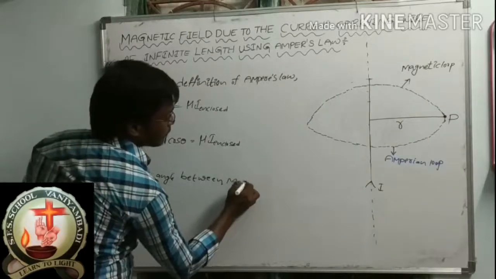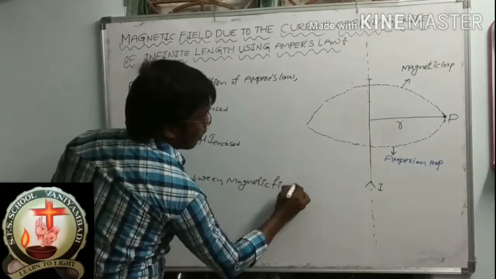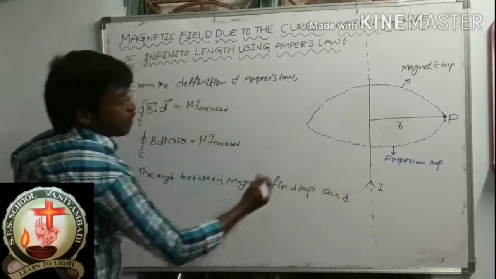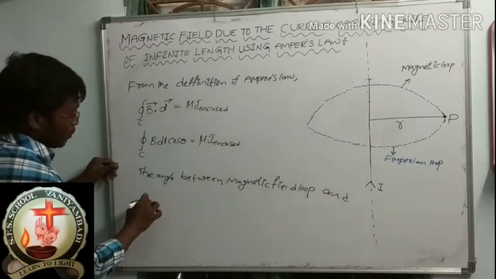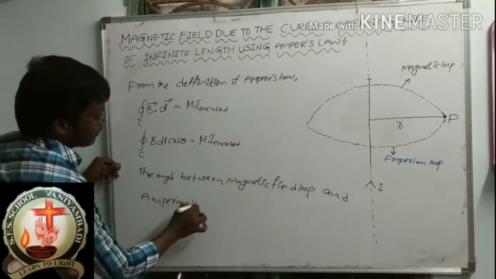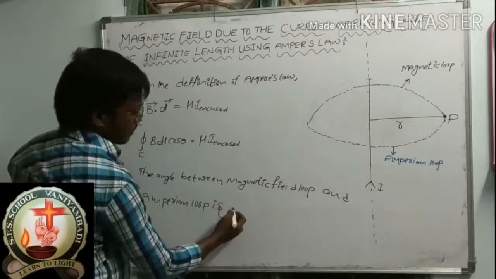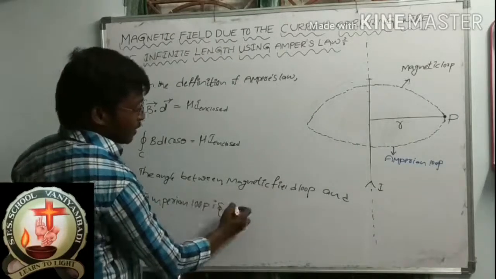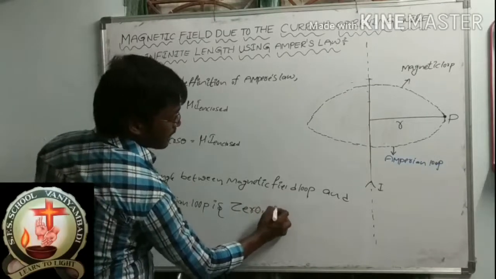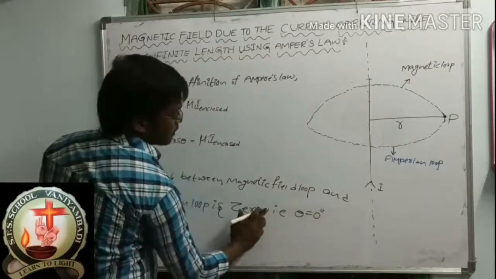The angle between magnetic field and Amperian loop is 0. That is theta is equal to 0 degrees.